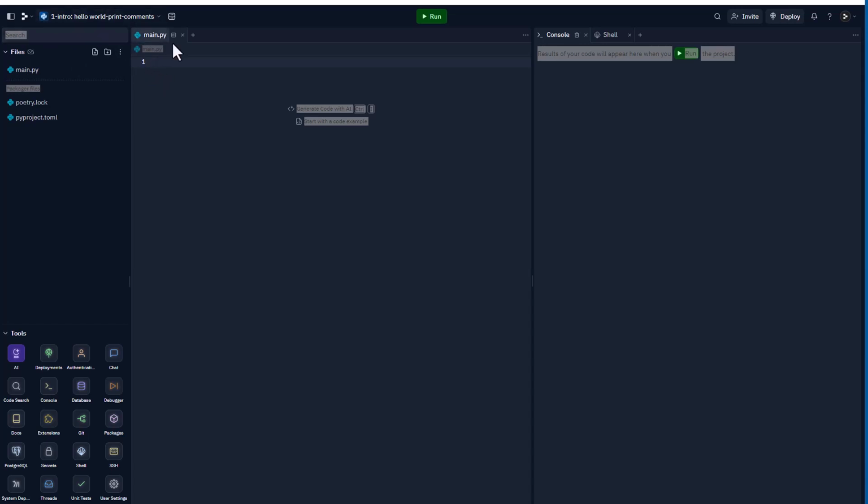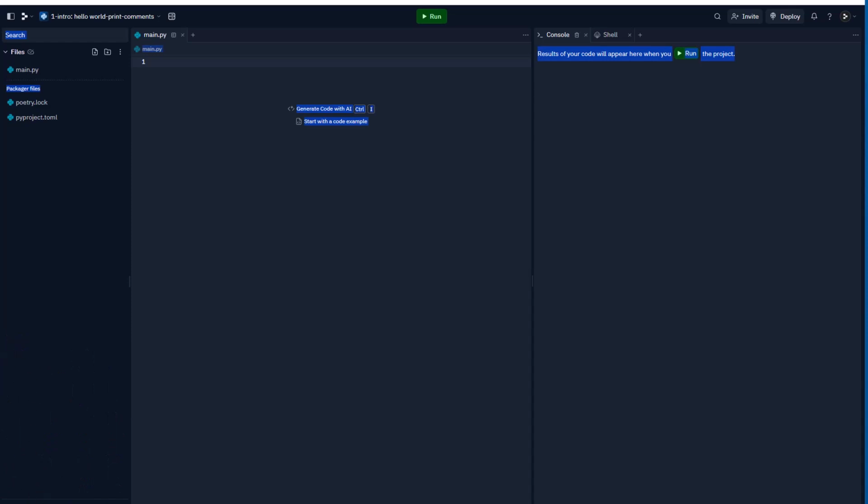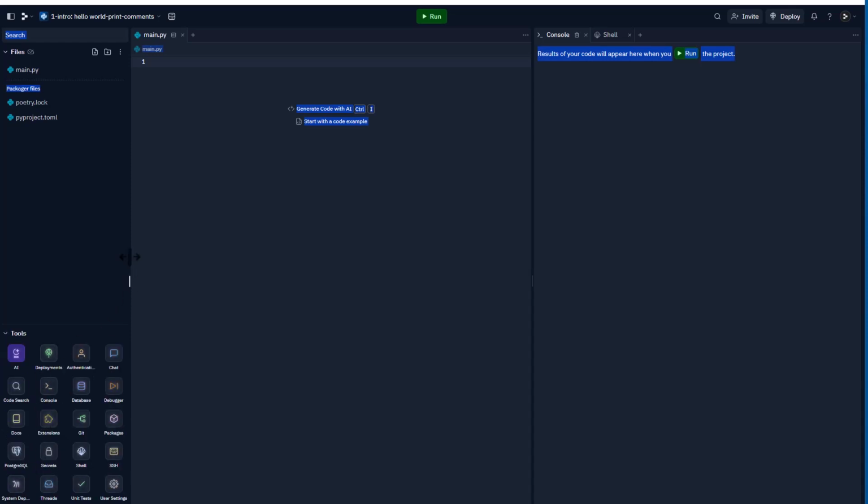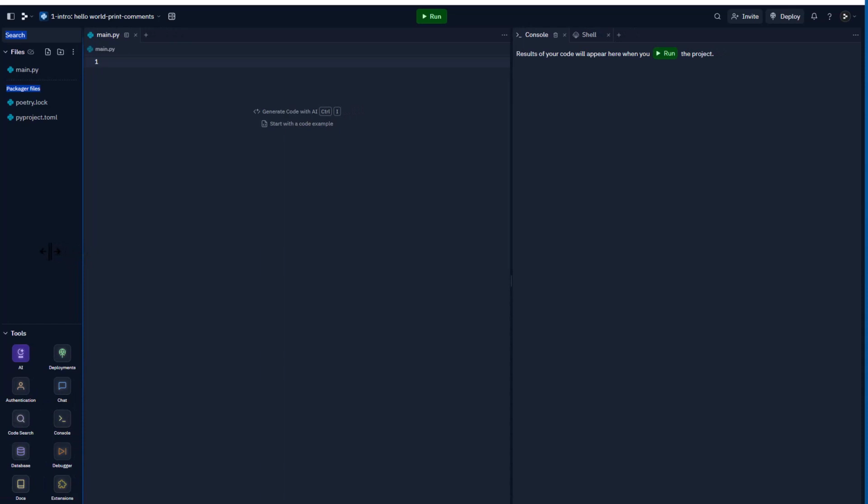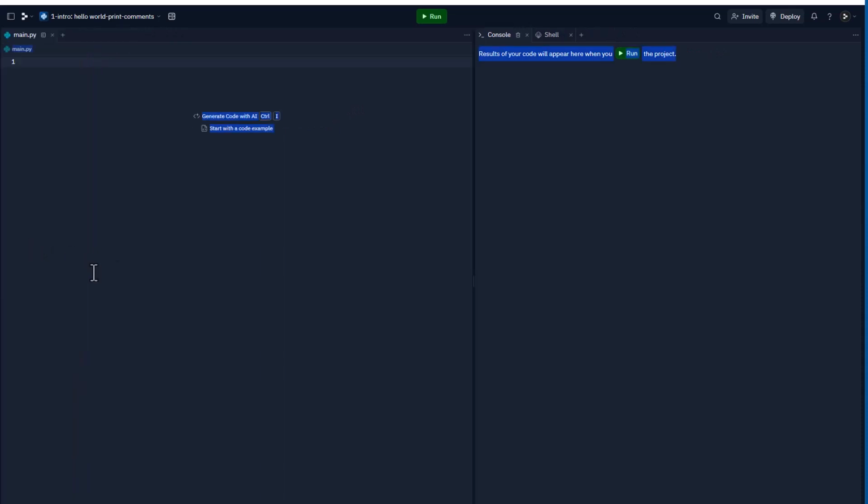All right, but let's just do a quick review of REPL in general and how everything is going to work. This side you really don't need to worry about, but also the name of the file is called main.py, and when you see .py, that is the extension for a Python file. All right, but this side we're really not going to use. The tools, again, this is not a course on Replit, so we don't necessarily need to know the tools.